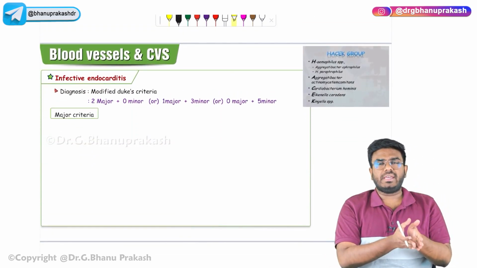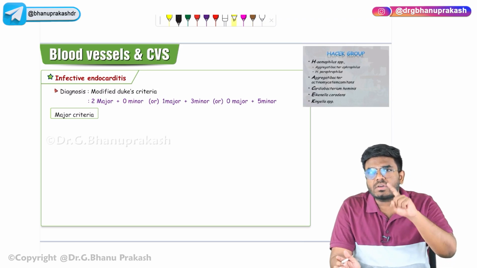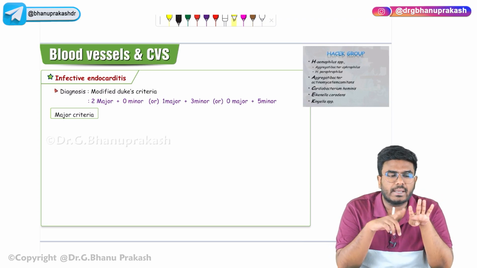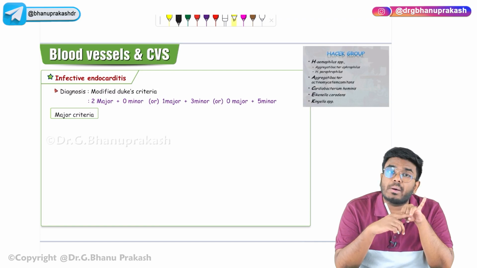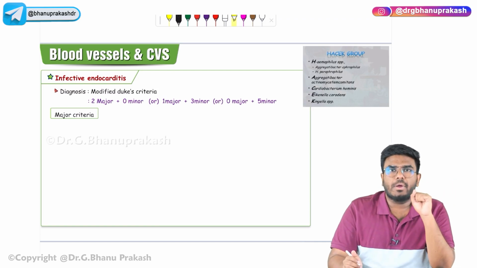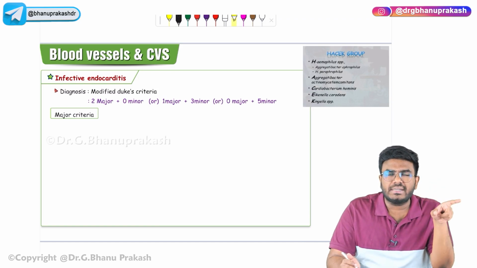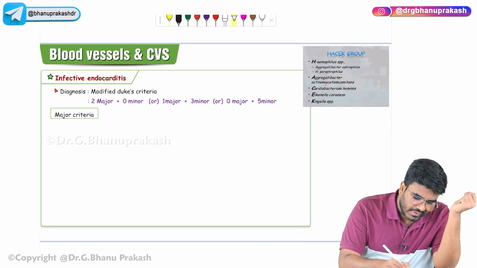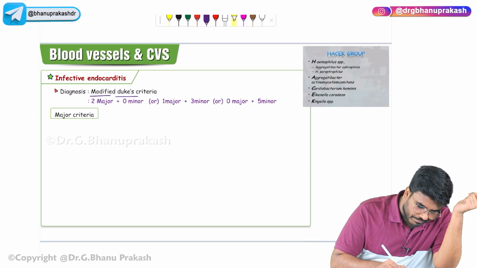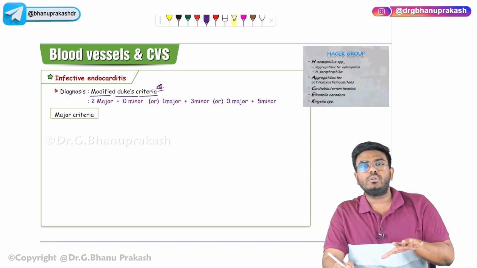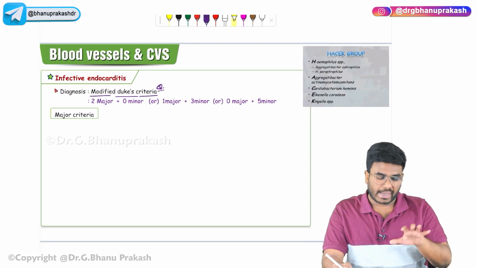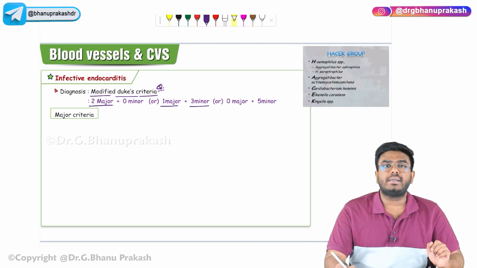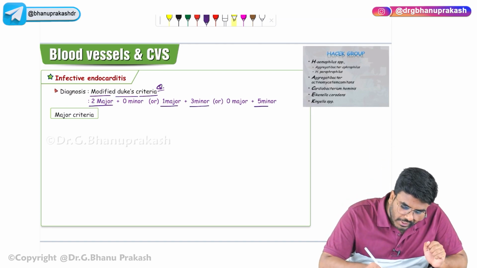Having said that, now how to establish the diagnosis? How can we say that this fellow is having infectious endocarditis? Now, how can we establish the diagnosis of rheumatic fever? There is the revised Jones criteria: migratory polyarthritis, pancarditis, subcutaneous nodules, erythema marginatum and Sydenham chorea. In the same way, the criteria used for establishing the diagnosis in infectious endocarditis is called the modified Duke's criteria. According to the modified Duke's criteria, the patient should have two major criteria, or one major criteria along with three minor criteria, or at least five minor criteria.